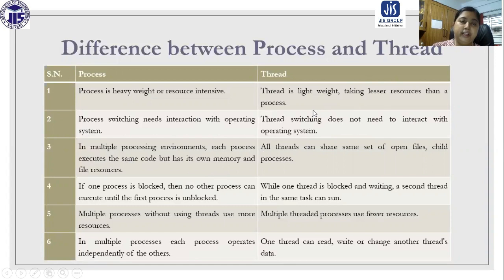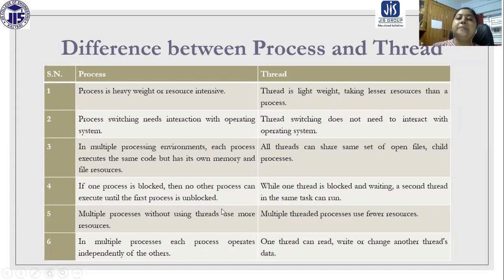Process switching needs interaction with the operating system, but thread switching does not need to interact with the operating system, because those are internal issues of the process. There is no context switching required in this context. In a multiple processing environment, each process executes the same code but has its own memory and file resources.